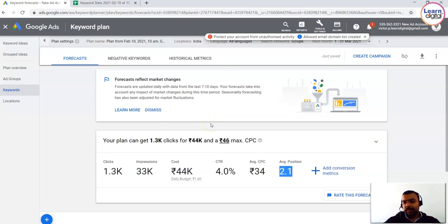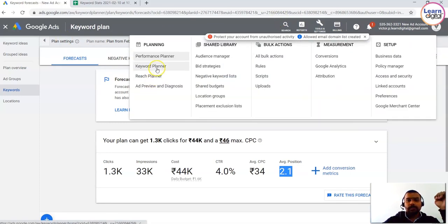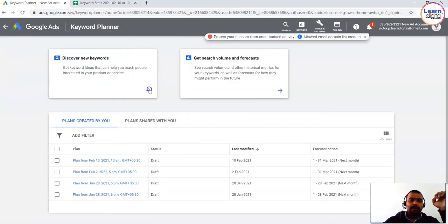Now grouping is done. Now add group A, add group B, add group C. You have to add everything over there properly. Then you can go ahead creating the campaign. So this is the gist about Keyword Planner. Like this, we have other options also in Keyword Planner. Let me give you a briefing about it.